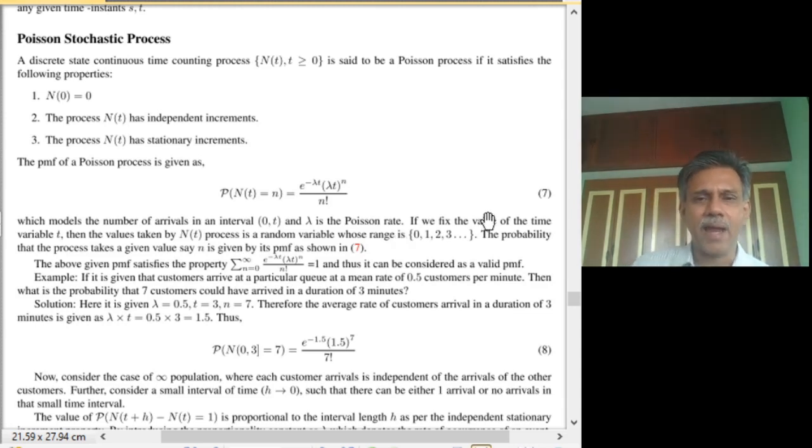So if we fix the time t and look at N(t), with small n being the number of events that have occurred in the duration 0 to t, and if that is a Poisson random variable characterized by this function, then N(t) is a Poisson stochastic process. The state space is the number of events that have occurred, which can take a value 0, 1, 2, 3 and so on.